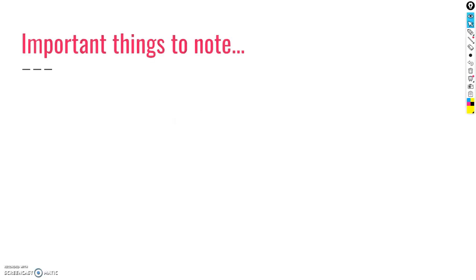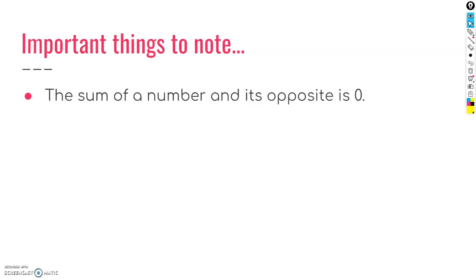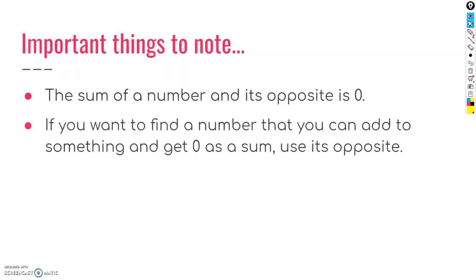Before we get started, there are some things I'd like to remind us of. The sum of any number and its opposite is 0. If you want to find a number that you can add to something and get 0 as a sum, you use its opposite.